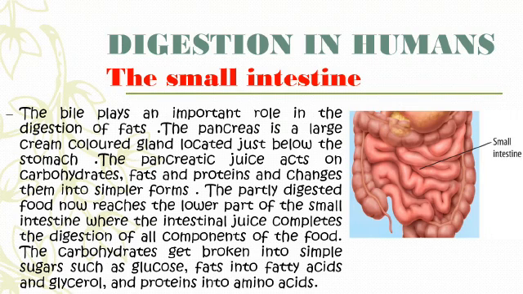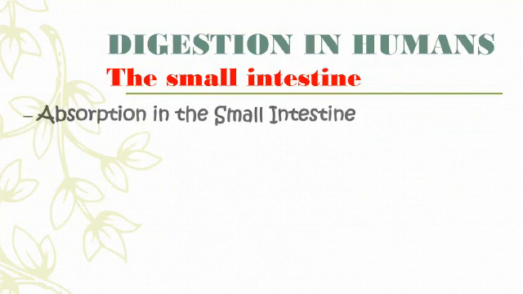The partly digested food now reaches the lower part of the small intestine, where the intestinal juices complete the digestion of all components of the food. The carbohydrates get broken down into simpler sugars such as glucose, fats into fatty acids and glycerol, and proteins into amino acids. So this is the function of the small intestine.